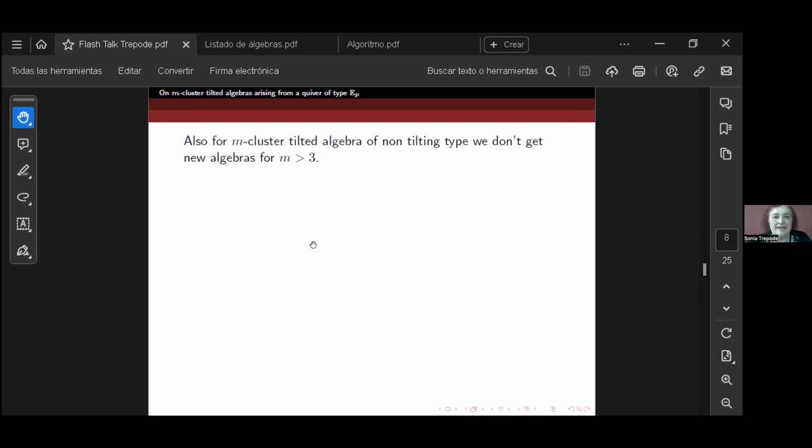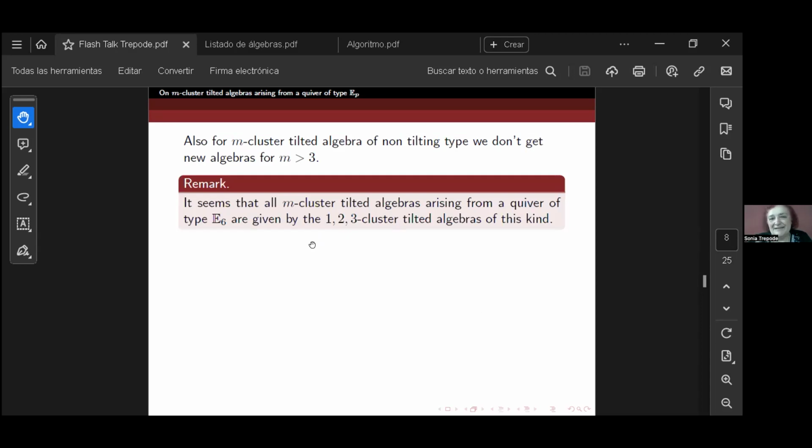But if we consider an M-cluster tilted algebra which is not of tilting type, and we increase the m, we don't get new algebras. It seems that the 1, 2, and 3-cluster tilted algebras are all the M-cluster tilted algebras, but we don't have a formal proof yet for non-tilting complexes.